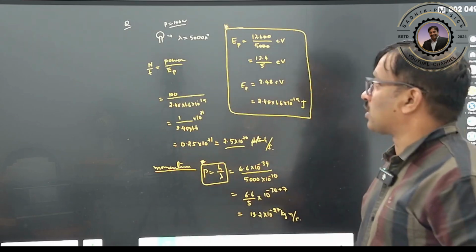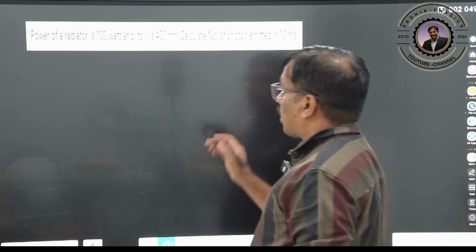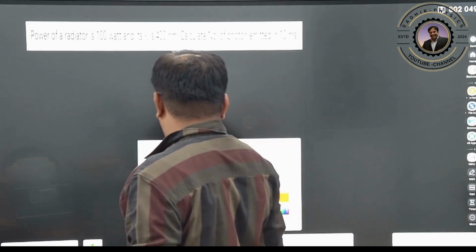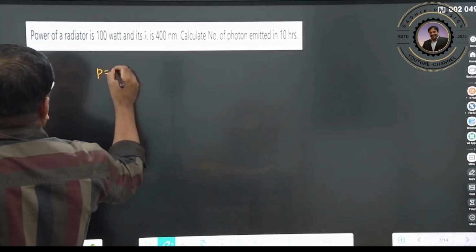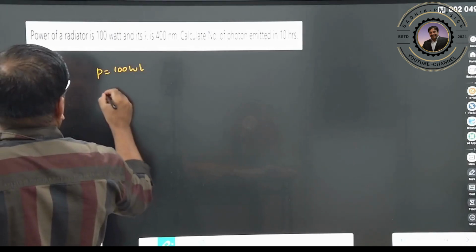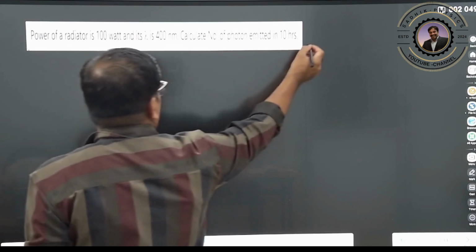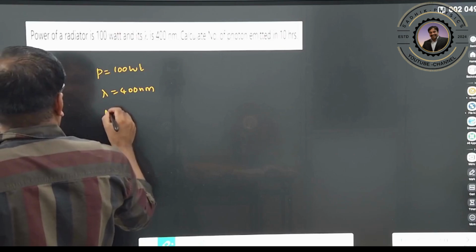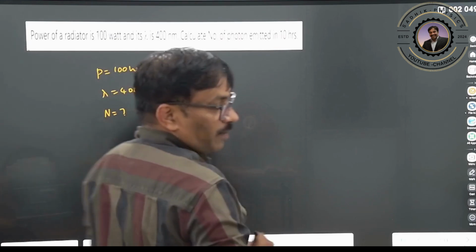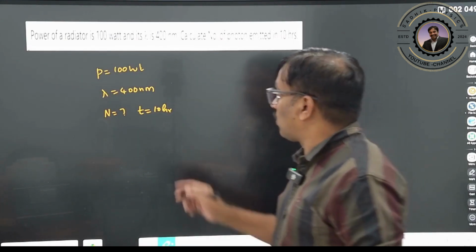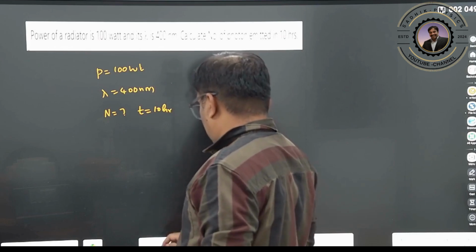Let us do some simple questions. I think it is not visible, therefore I will read out this question. The power of the radiator is given as 100 watt. It is emitting 400 nanometer light. He is asking for the number of photons emitted in 10 hours. Therefore, the number of photons in time t equals 10 hours. Just now we discussed. Clear? But one thing here: it is given in nanometers, so please convert into angstroms.